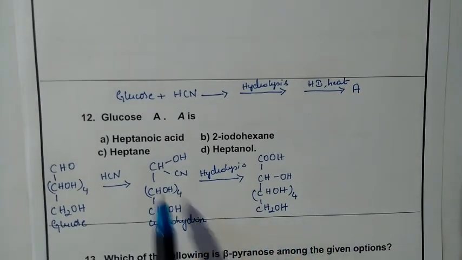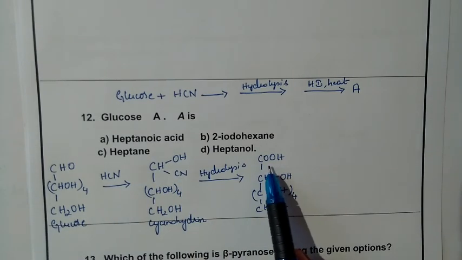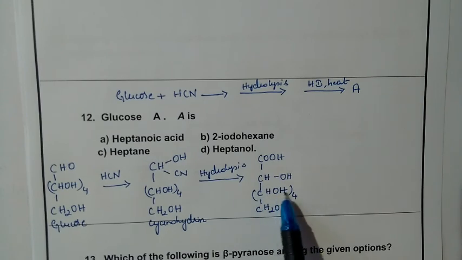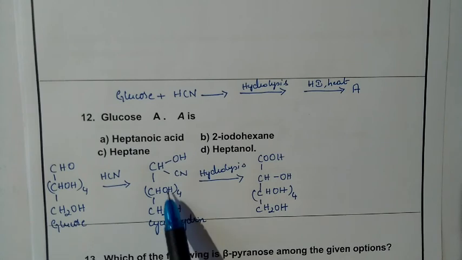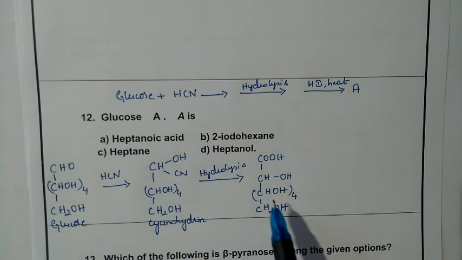You can make out here we have CHCN, and it has been converted into a COOH group, with CHOH four times as it is. The carbon chain remains the same, only this part is undergoing the reaction, forming a COOH group. So that is what the hydrolysis product is.